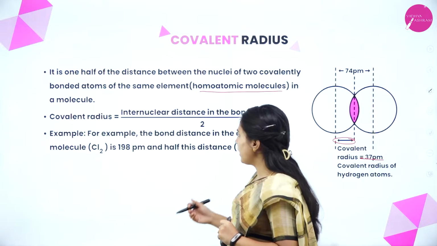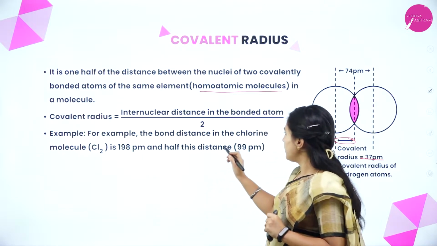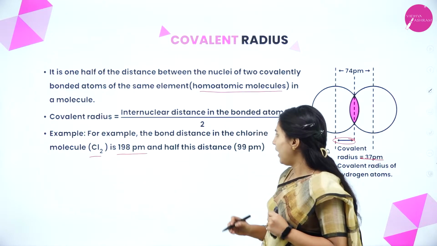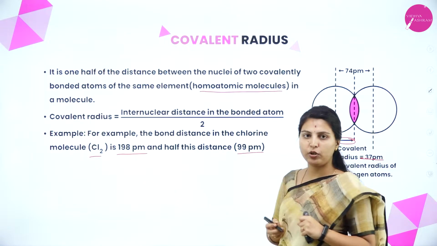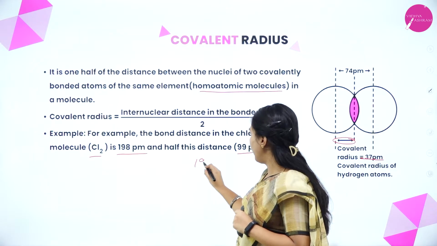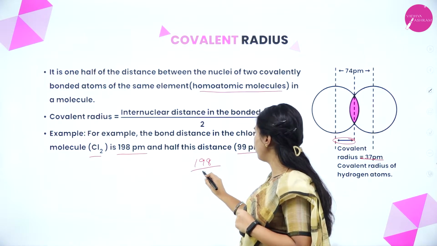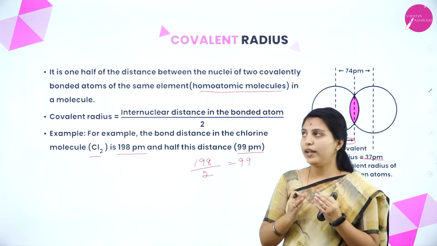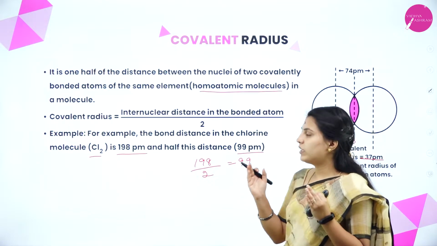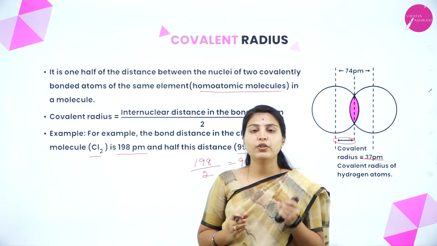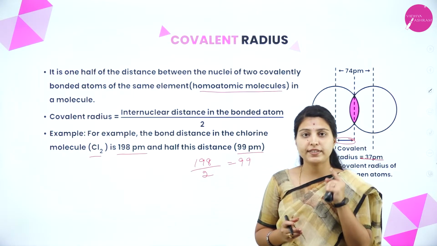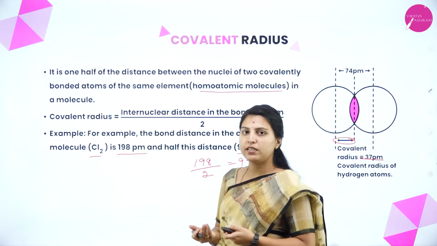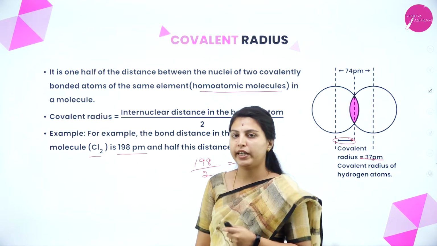Another example is here. The bond distance in chlorine, that is Cl2, is 198 picometer, and half of this is 99 picometer. If we do 198 by 2, we will get 99. It means 1/2 of the distance between the two nuclei of covalently bonded atoms of the same element. Then we can express or find the covalent radius.